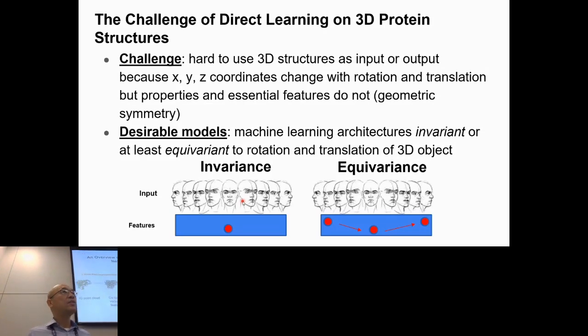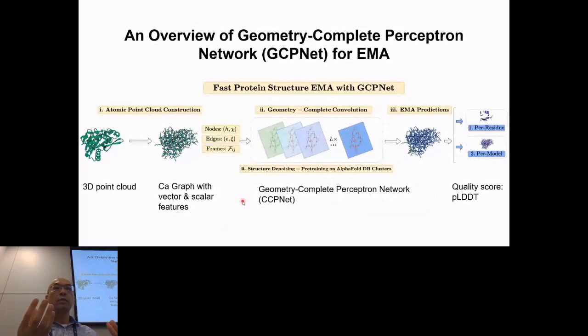So we actually designed a geometrically complete graph neural network for this problem. Here's an overview of this method. So here you have a 3D protein structure. We treat it as a 3D point cloud. Then we use each node to represent one residue, a simplified representation. So we can construct a graph that connects the nodes that are close to each other.